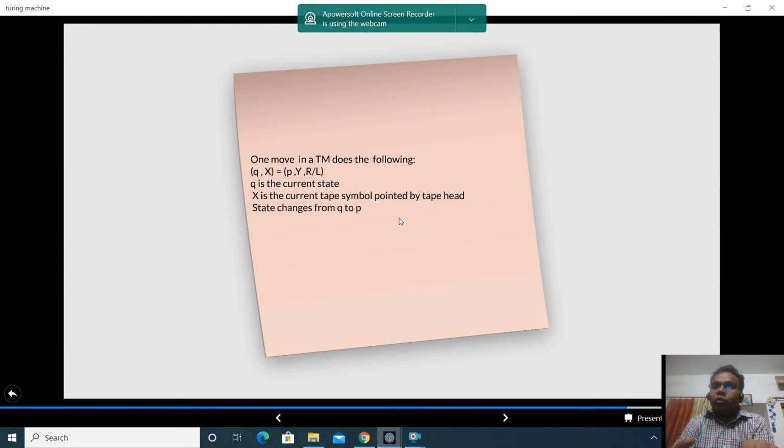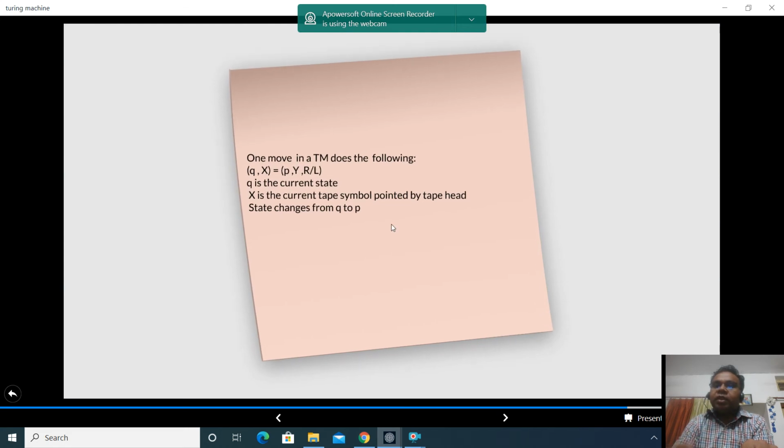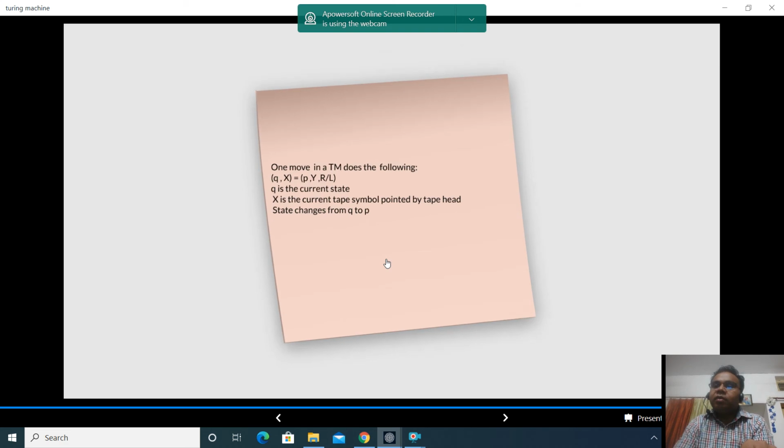To know it more clearly, let us focus on this thing, that suppose we are having a transition del q comma x. It says PYRL. What does it say? That our current state is q, x is the current input symbol on the tape, we move to a state which is p, x is replaced with y. So Q changes to P, X is replaced with Y, and the tape can move either to right or to left. If we write R, then the tape will move to right, and if we write L, the tape would move to left. Let's study it in more detail.